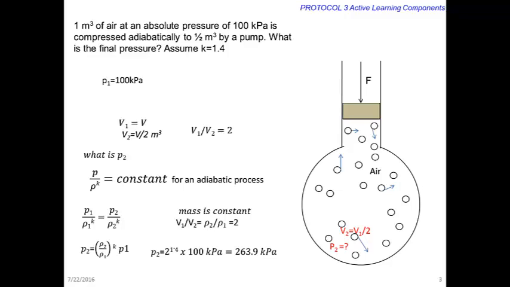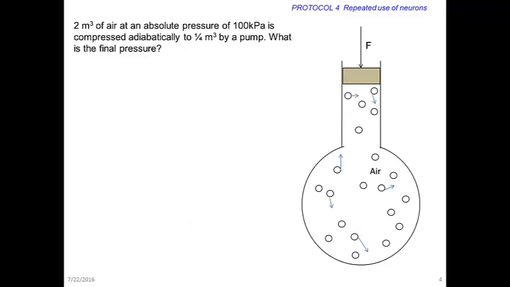Consider another example. 2 meter cube of air in a rigid cylinder is at 100 kilopascal. This air is compressed adiabatically to 1/4 of its original volume. Calculate the final pressure inside the container.